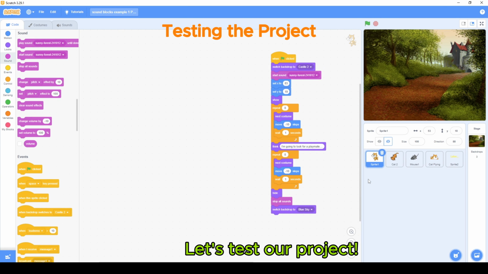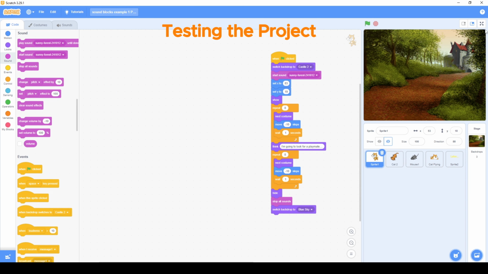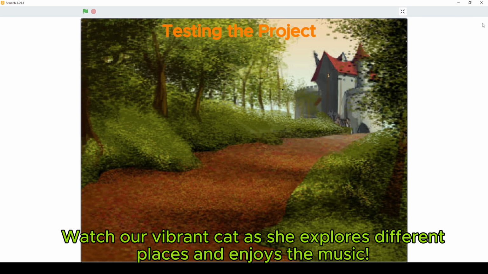Let's test our project. Click the green flag to begin the story. Watch our vibrant cat as she explores different places and enjoys the music.